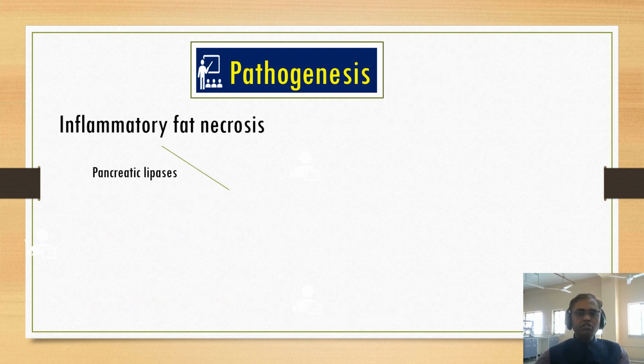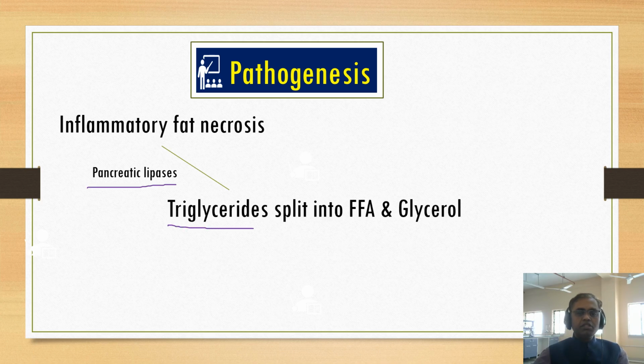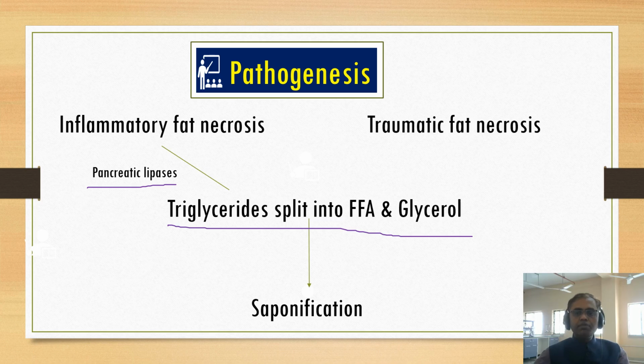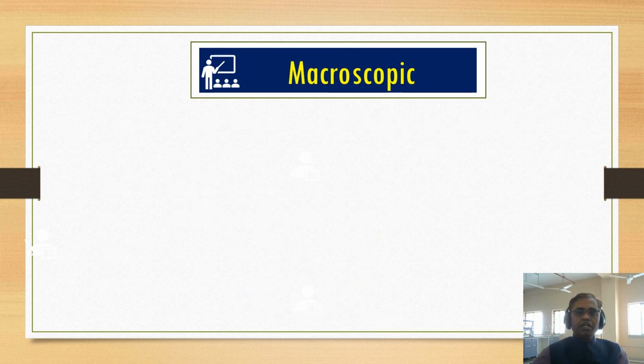So let us study the pathogenesis in simple terms. Inflammatory fat necrosis occurs in case of acute pancreatitis that produces pancreatic lipase. That pancreatic lipase splits the triglyceride into free fatty acid and glycerol. So this will go for saponification, leading to the fat necrosis. Another type is known as traumatic fat necrosis. It happens in the mammary gland and the thigh. That leads to splitting of the triglyceride into free fatty acid and glycerol, then leads to saponification. So this is a simple pathogenesis of fat necrosis.